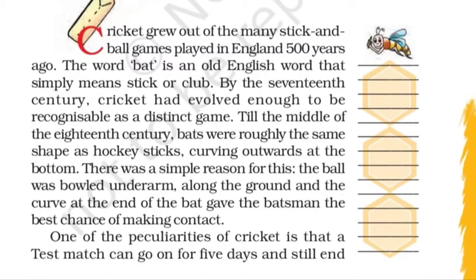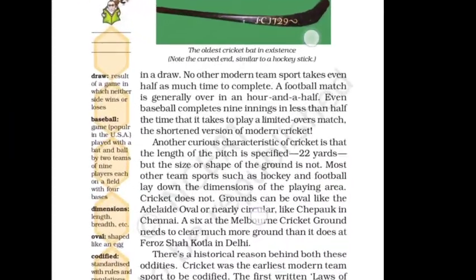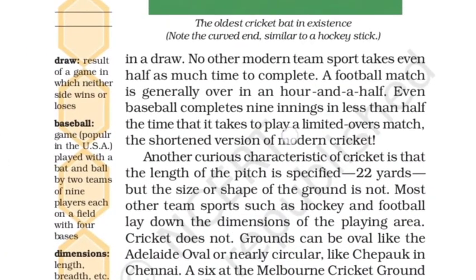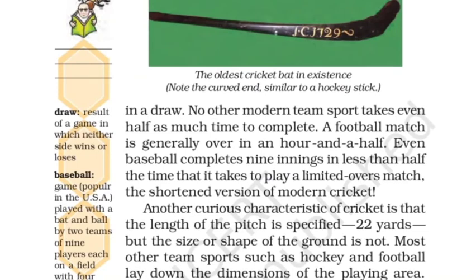One of the peculiarities, means strange thing, not normal thing, of cricket is that a test match can go on for 5 days and still end in a draw. Okay, just a few days back, India has won the Test series against Australia. That is a much talked about thing all over the world.